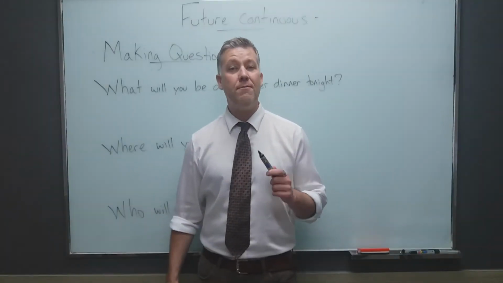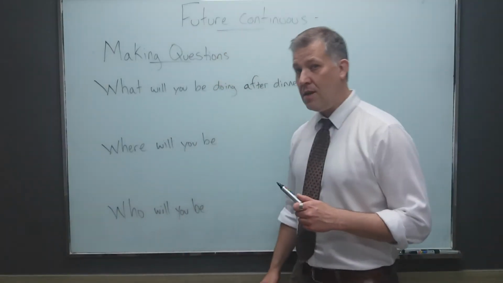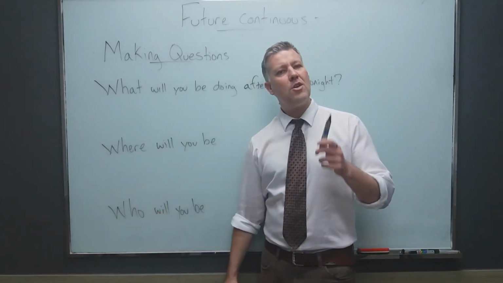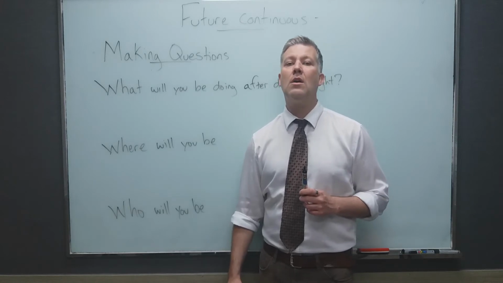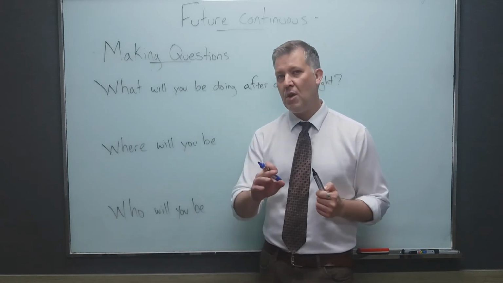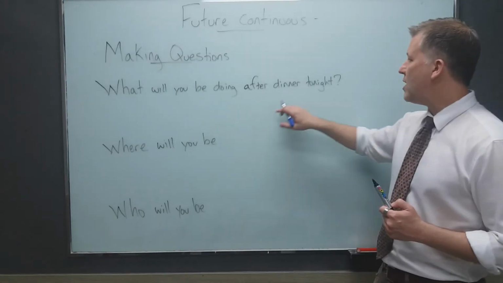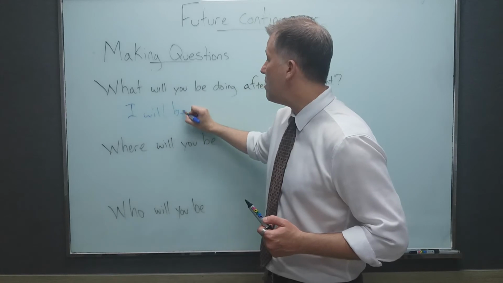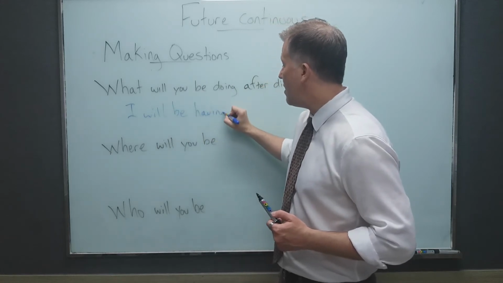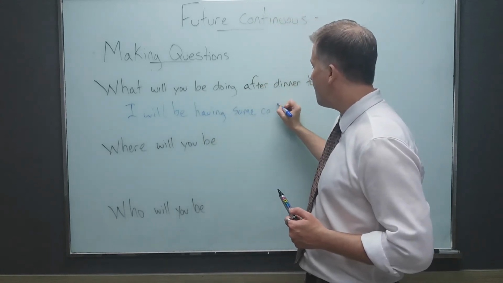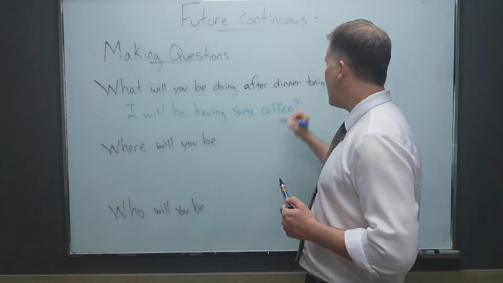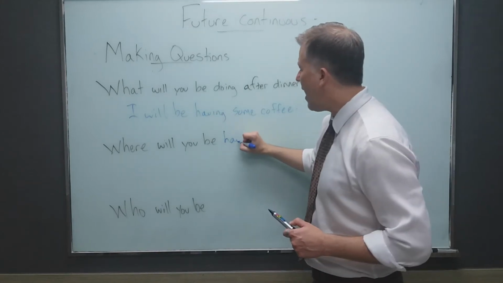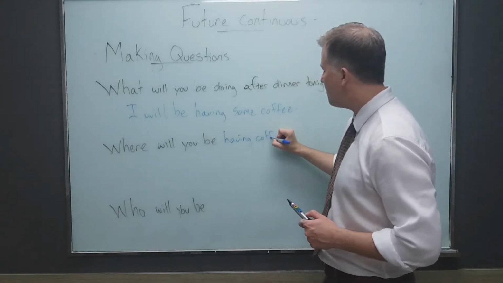Now let's look at making future continuous questions, okay? Here we have our question words, what, where, and who. We're not going to ask a when question because we'll already be talking about a specific time in the future. For example, what will you be doing after dinner tonight? And I can answer, I will be having some coffee. Okay? And my friend can ask a follow-on question. Oh, where will you be having coffee?